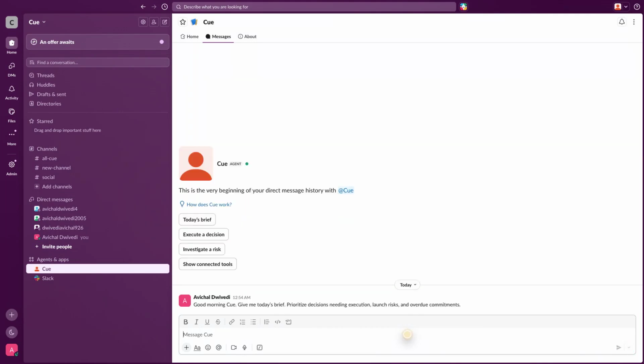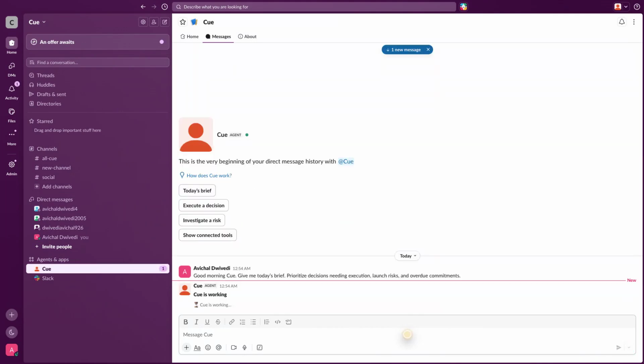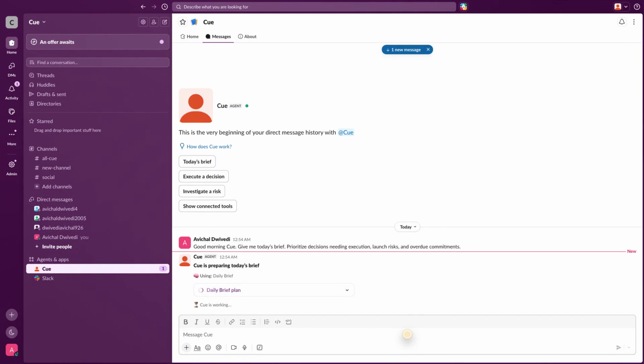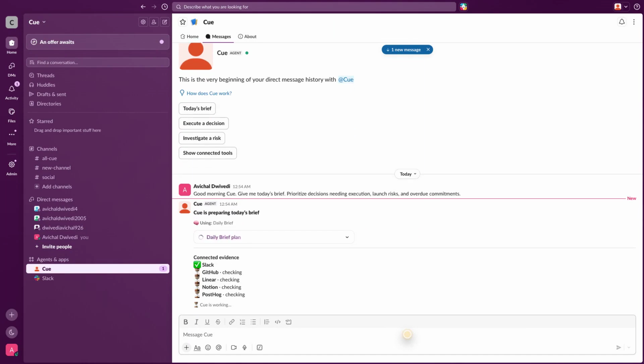Q begins by understanding my priorities and creating a bounded plan. It selects the relevant systems, then gathers context from Slack, GitHub, Linear, Notion, and PostHog. The Slack message updates as the workflow progresses, so I can see what Q is planning, which systems it is checking, and what remains. This is not a hidden chain of thought. It is a clear, useful view of the agent's work and evidence coverage.